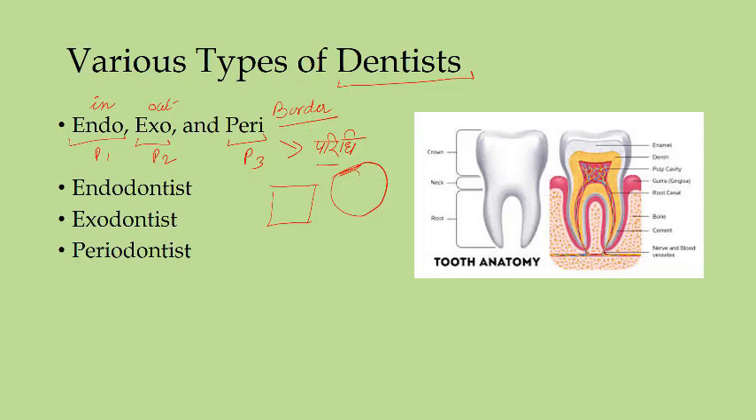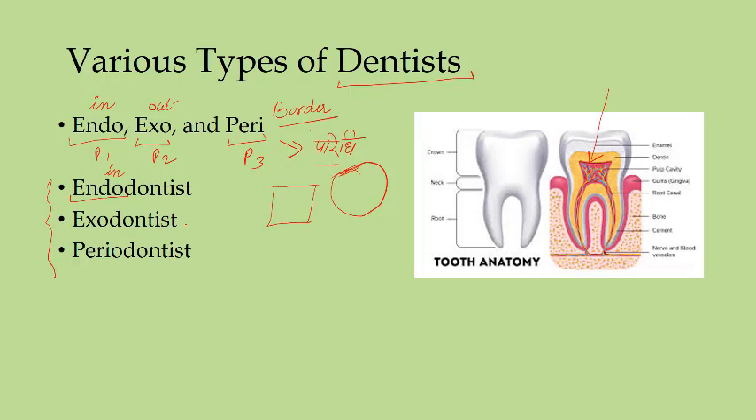Okay, so based on 3 roots, just one example is given in your book: endodontist, exodontist and periodontist. So these are 3 types of dentists. One is endodontist. Okay, so endo means in. So the one who will be concerned about the inner part of the teeth, that will be endodontist. So these are specialists. Now, refined specialists. So inside part, endodontist.